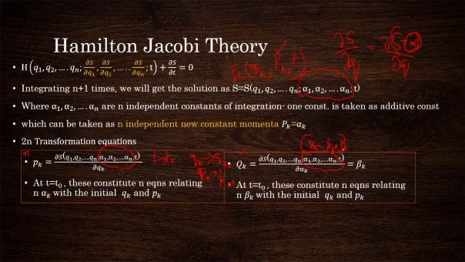So first of all, writing down the transformation equations, you'll get alpha and beta in terms of initial values.